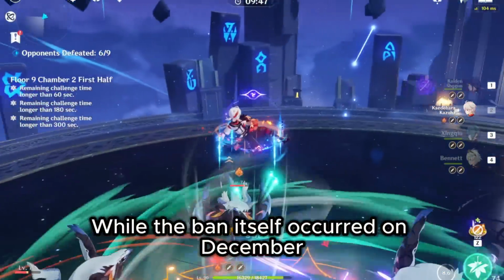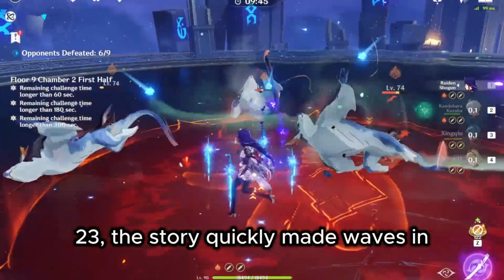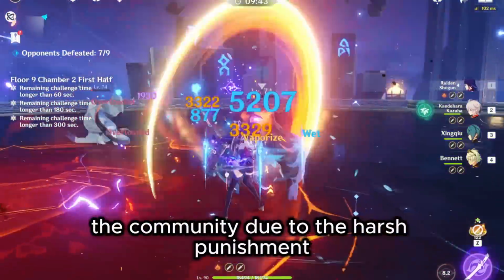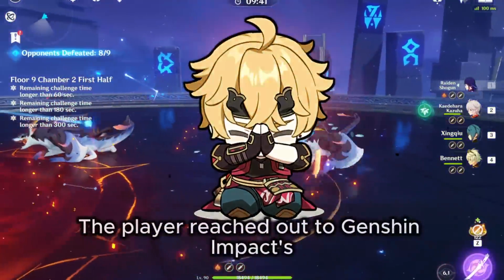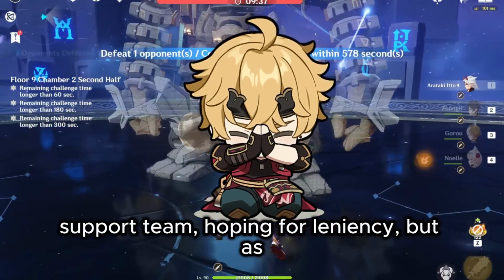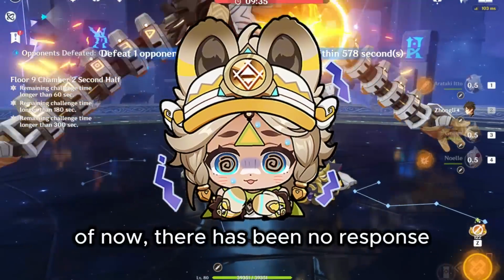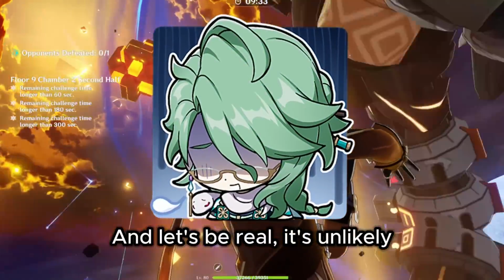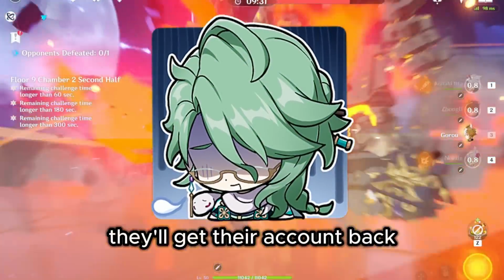While the ban itself occurred on December 23rd, the story quickly made waves in the community due to the harsh punishment. The player reached out to Genshin Impact's support team, hoping for leniency, but as of now, there has been no response. And let's be real, it's unlikely they'll get their account back.